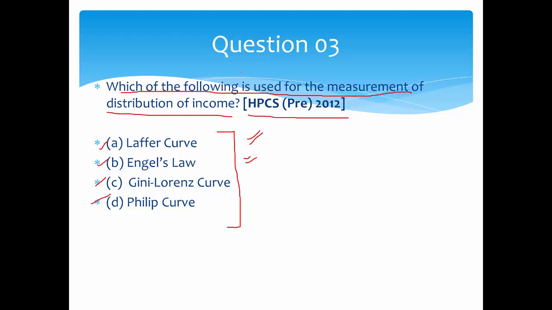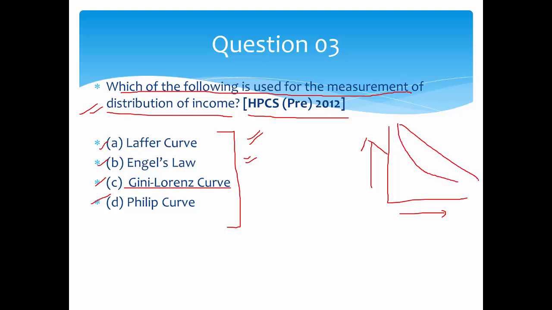Anyway, the measurement of distribution of income is only the Gini-Lorenz curve. It means these are the incomes of the households, and this is the number of people. So it is like this. The ideal condition is this.